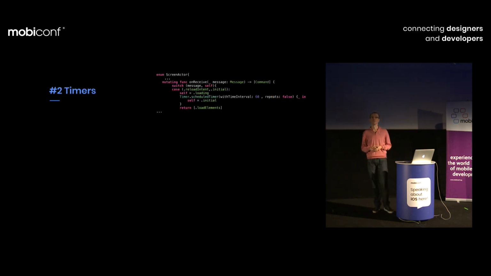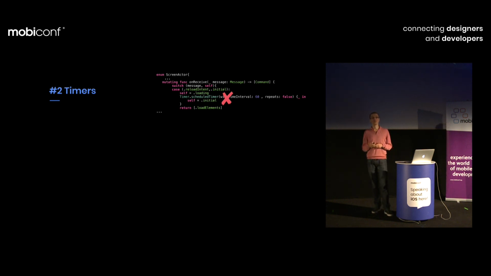Second problem, timers. From within a timer, you may think, okay, I'd like to do some time hour exceeded after 60 seconds. Why don't I add it into my actor immediately? And that's prohibited. By the way, it doesn't compile, fortunately.